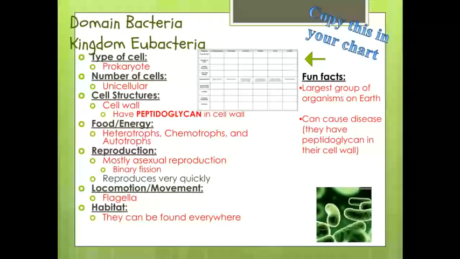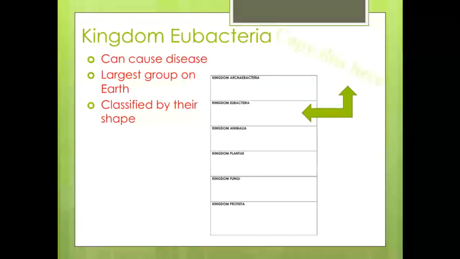However, they are different in that their cell walls have peptidoglycan. They can move through the use of flagella, which is a tail. They can be found pretty much anywhere on Earth, and they are the largest group of organisms on Earth. So there's the most amount of bacteria than any other type of organism on Earth. Now, again, they can cause disease, as I said before in the other video, because they do have that peptidoglycan in their cell wall.